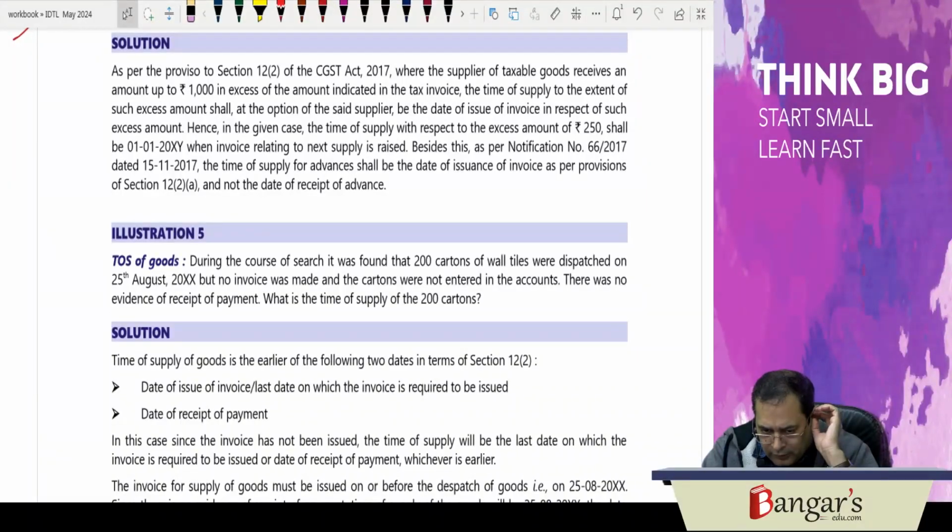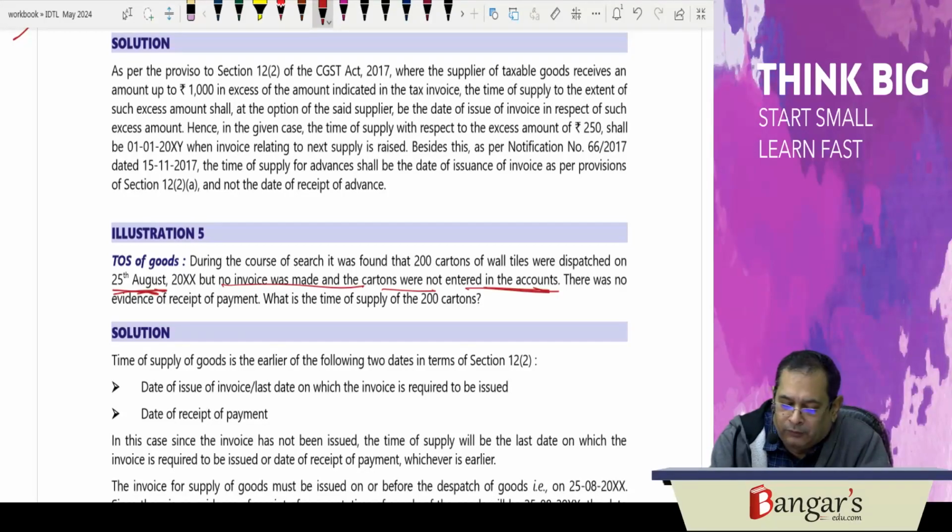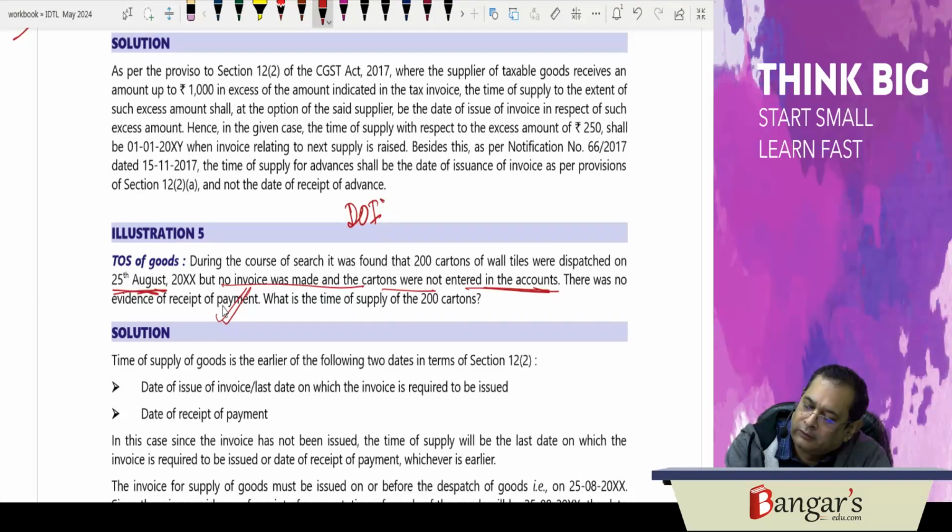Then next is, during the course of search, it was found that 200 cartons of wall tiles were dispatched on 25th of August. But no invoice was made and the cartons were not entered in the accounts. There was no evidence relating to receipt of payment. Now, what is the time of supply here? The date of invoice, but it has not been issued.